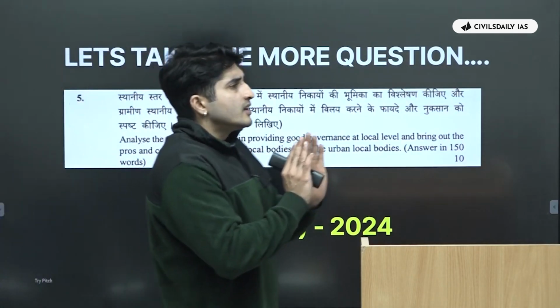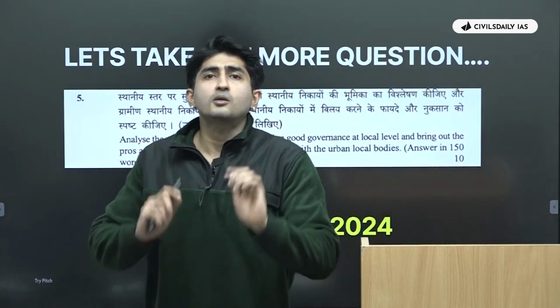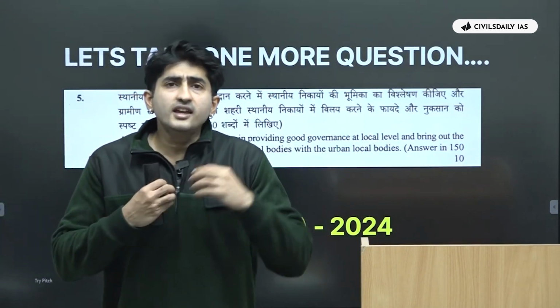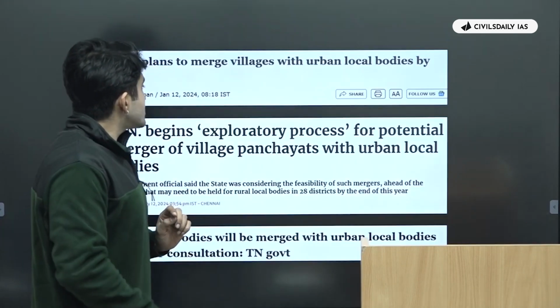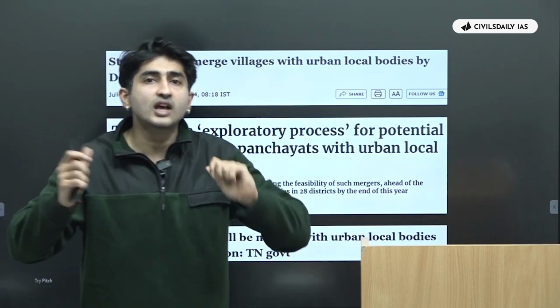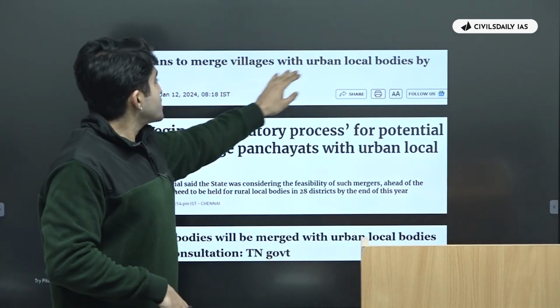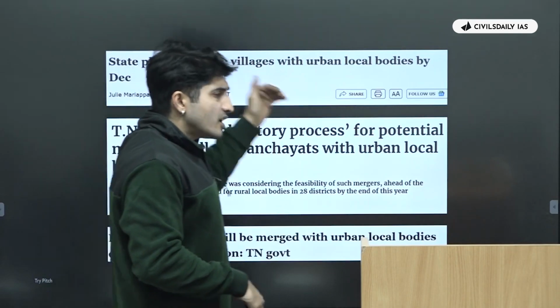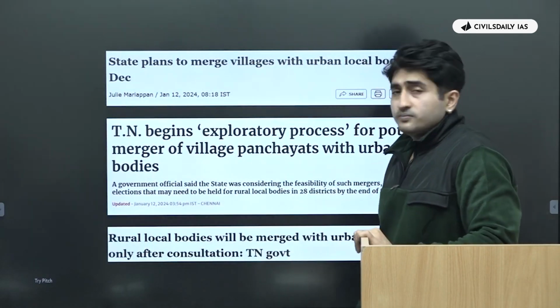Now again, this is a theme which you will not find in your general static books. Then we think कि ये current affairs से आया होगा. But if you see the current affairs news that year, there were fragmented and staggered news items which talked about state plans to merge villages with urban local bodies by December. It was a specifically state-specific news with respect to Tamil Nadu.